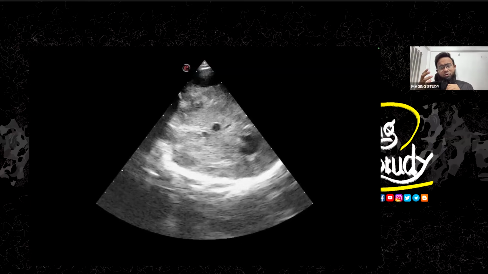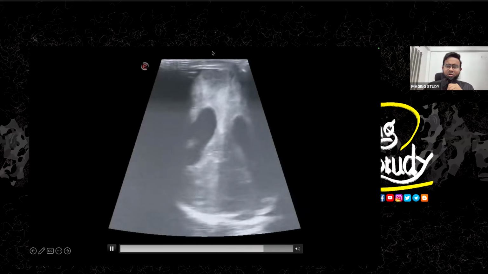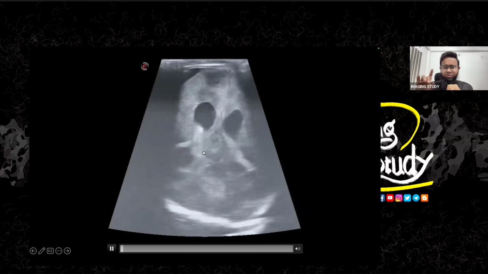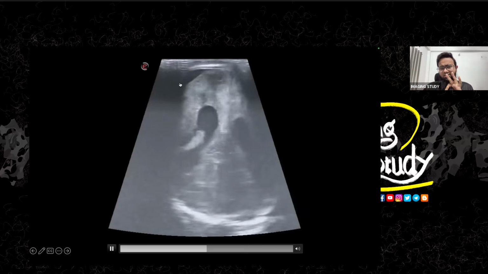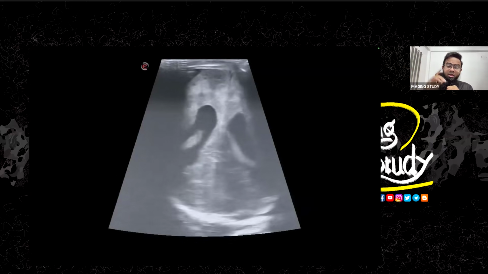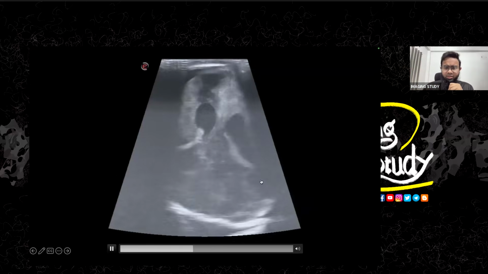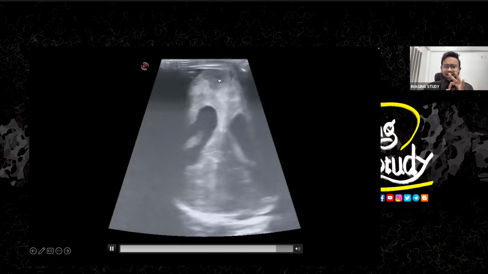So let's see the view on the linear transducer. Here on the linear transducer, you can see the overall brain looks heterogeneously echogenic. You see the ventricles dilated. That's not the important thing. This is the extraventricular CSF space, which is also dilated. Okay, this is not the important thing. The important thing is that you can't see any sulci here. You see, there is no sulci here. The overall brain looks quite smooth and grossly echogenic.